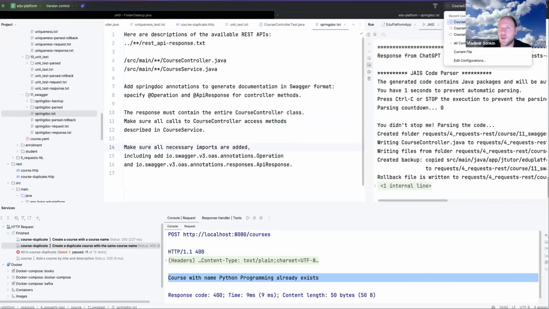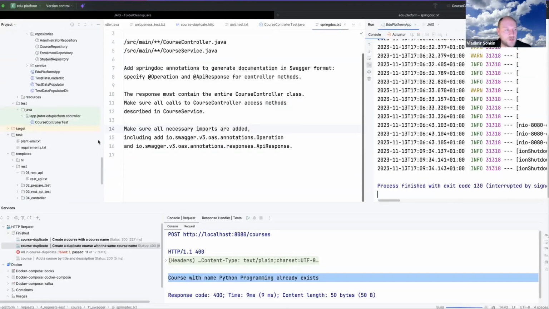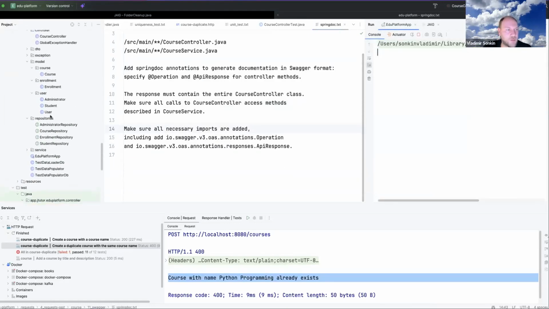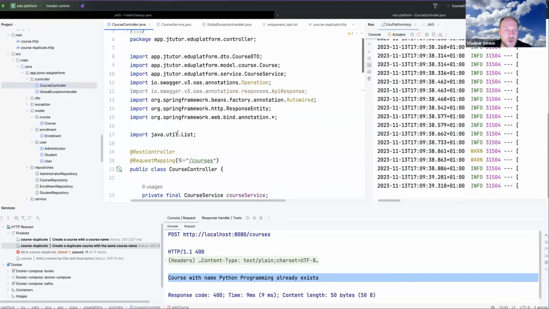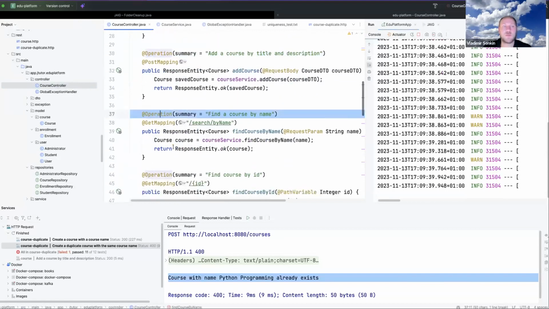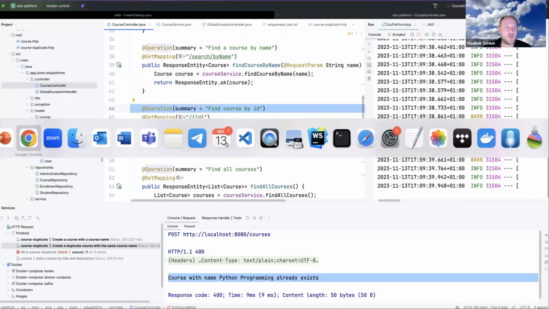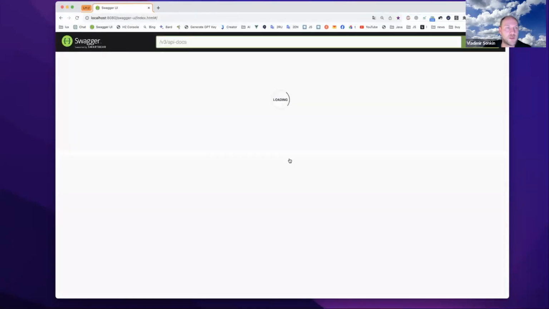Okay, let me now restart the application to apply the changes. So now we have the controller with all Swagger annotations added, with documentation. And okay, let me open Swagger UI.